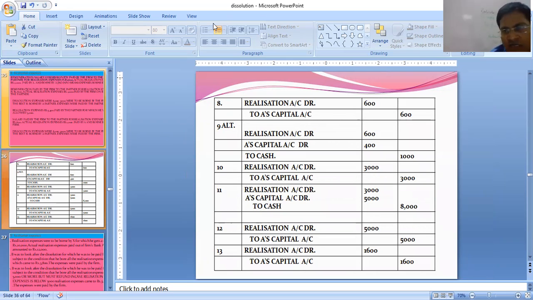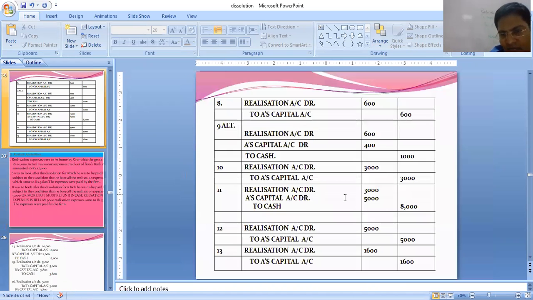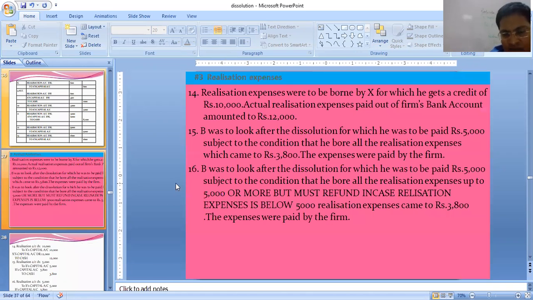Let me resume with number 11 again, students. Dissolution expenses were 8000. 3000 were to be borne by the firm. That means realization account debit 3000. How much is borne by the partner? 5000, so A's capital account debit 5000. Expenses were paid by the firm, so to cash 8000. So 3000, 5000, 8000. Please see the solution yourself. See number 11, realization 3000, A's capital 5000, to cash 8000. To cash because the firm is paying.